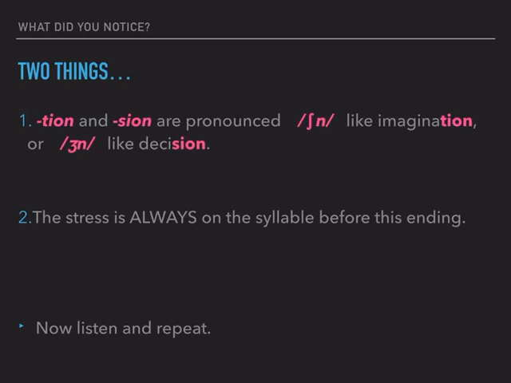Now again, feel free to play the recording again, listen and repeat as many times as necessary. But did you notice we've got shun and jeune? Did you notice which ones are shun and which ones are jeune? And did you notice the stressed syllable is always the one before?